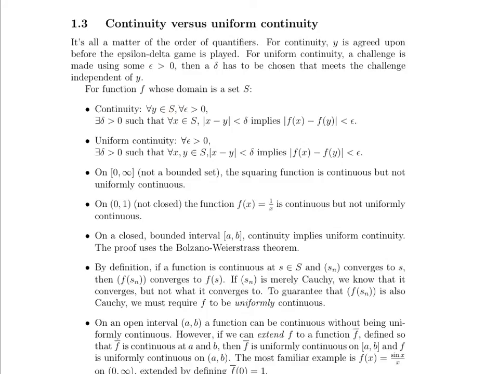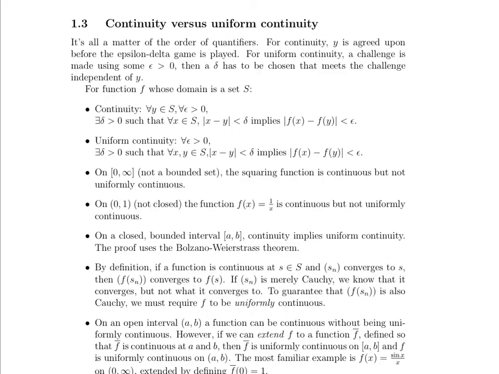With continuity, when we say for all y in S, this delta could be changing depending on which y you're at. Whereas for uniform continuity, we do not specify a y. We say for all epsilon greater than 0, there exists a delta greater than 0 such that if two inputs are within delta of each other, we don't specify where they have to be on that interval. Just as long as they're within delta of each other, then their outputs, their function values, will be within epsilon of each other.